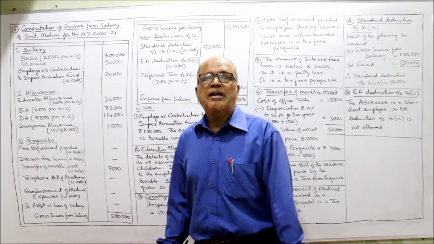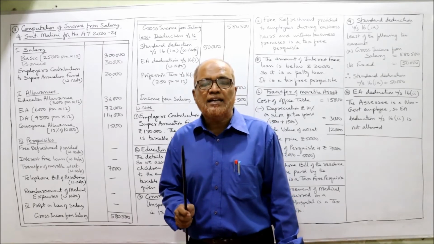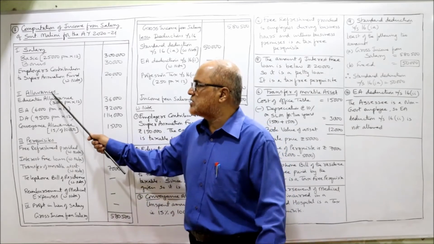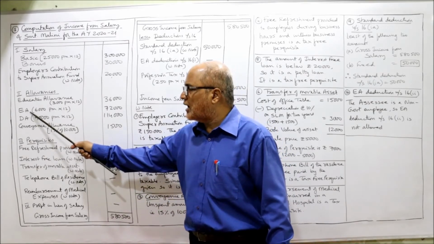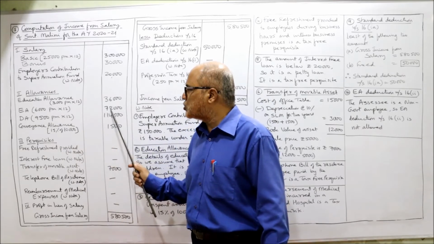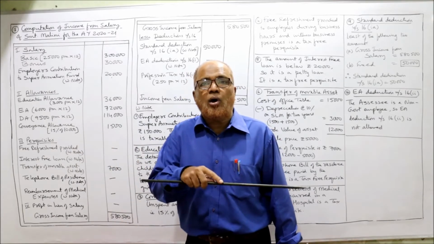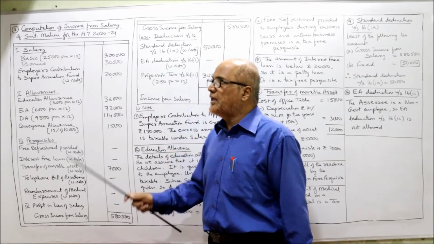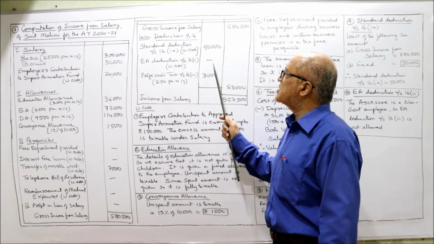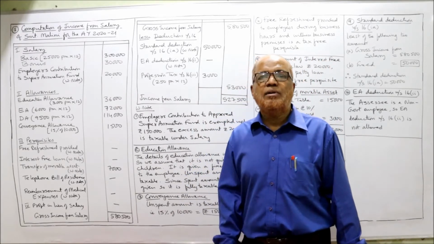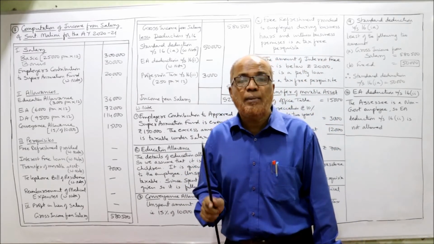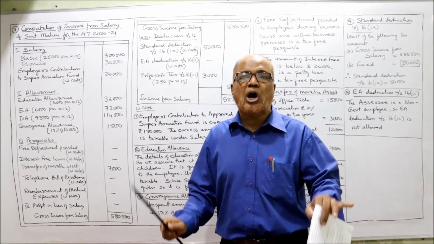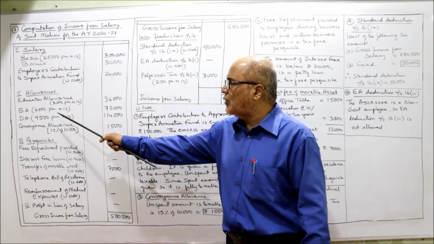Next is entertainment allowance. For EA, first of all, it should be taken fully under the head allowances. Under the head allowances, entertainment allowance 6,000 per month into 12, 72,000. Later on, we have to see whether he is eligible for deduction under section 16(2). EA deduction will be allowed under section 16(2). But EA deduction will be allowed only if he is a government employee. For a non-government employee, EA deduction will not be allowed. So first of all, we should take it fully here.